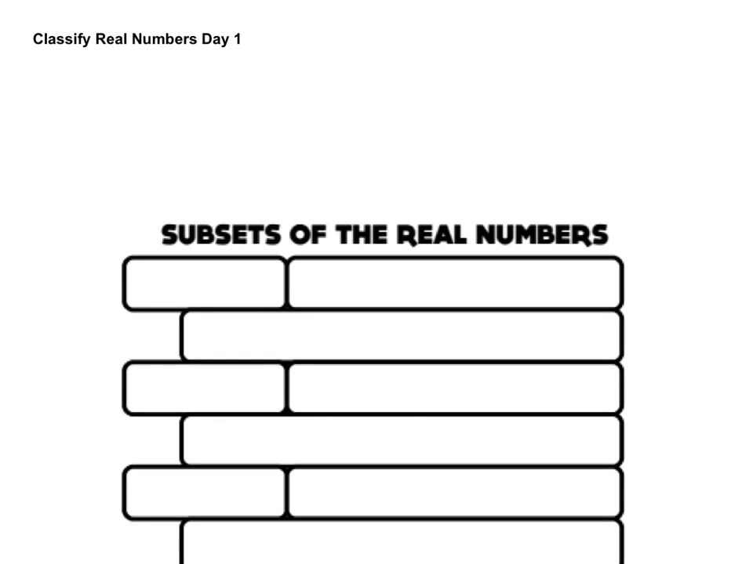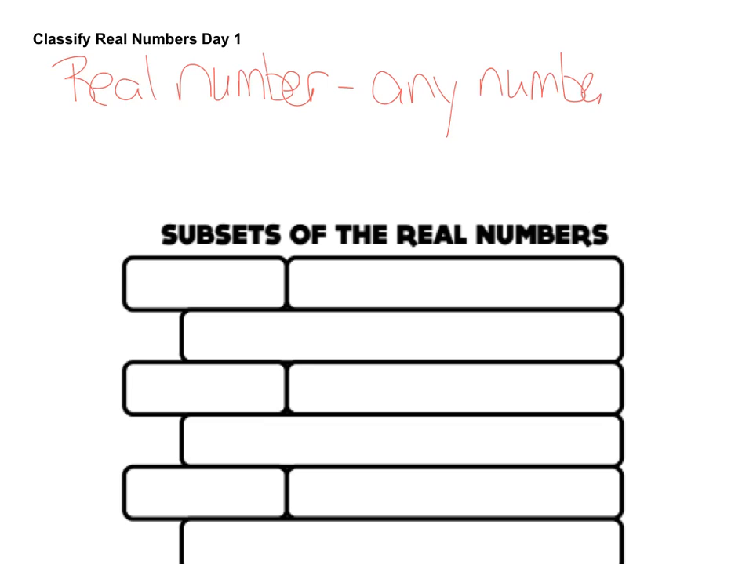We're going to look at classifications of real numbers. Now, what is a real number? Well, a real number is any number on the number line, which means any number you can think of, any number you know is a real number.